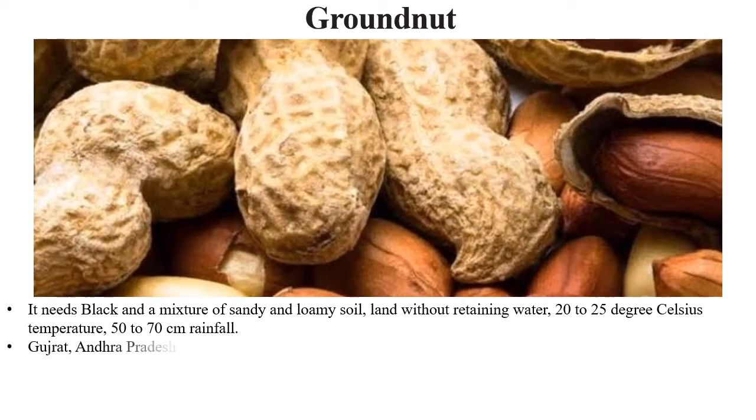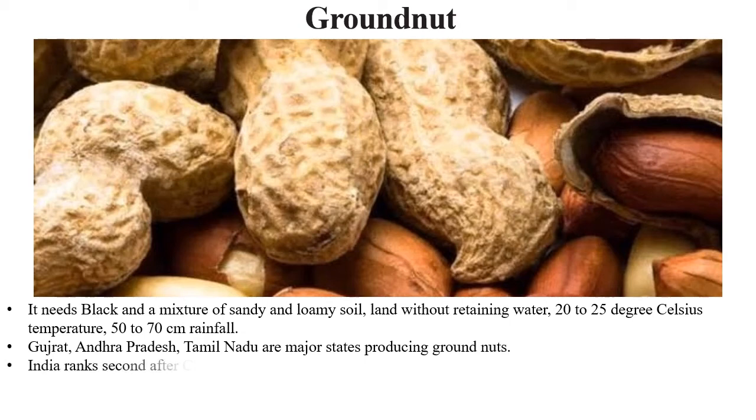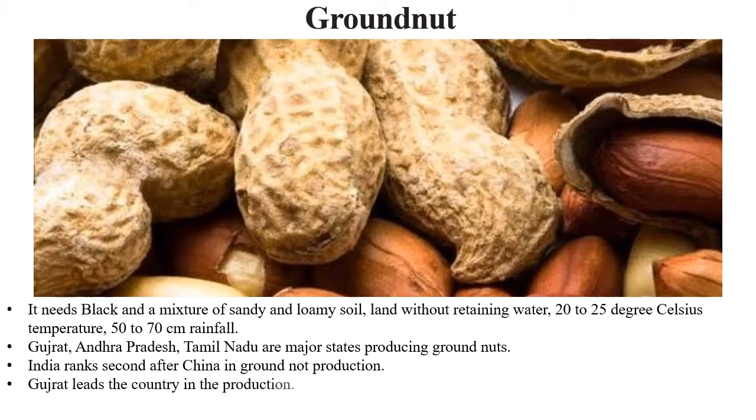Gujarat, Andhra Pradesh, Tamil Nadu are the major states who produce the groundnuts. Also, India ranks second after China in groundnut production. Gujarat leads the country in the production, and it is used more as edible oil in Gujarat. That is, groundnuts are basically used for edible oil.